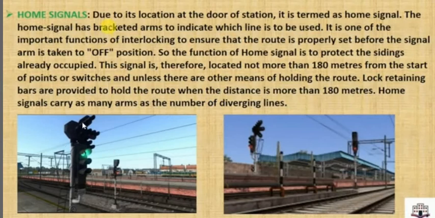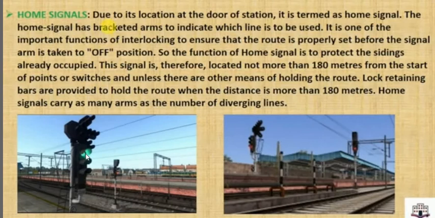Home signals carry as many arms as the number of diverging lines. As I told you, the number of arms indicates the number of diverging lines. For example, there are three arms, so it means there will be three sidings. So three arms mean three diverging lines. The basic purpose of this home signal is to control the movement of trains into the railway station.